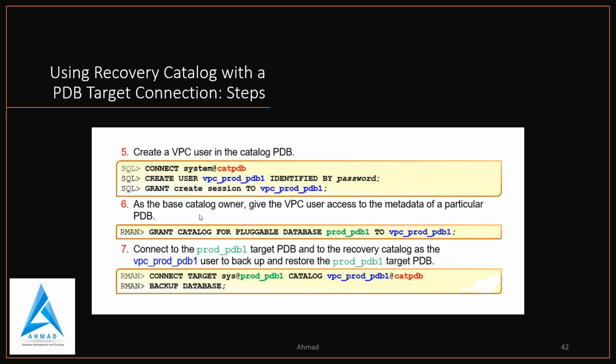Then the base catalog owner gives the VPC user access to the metadata of a particular PDB. Then at last, connect to the prod PDB1 target PDB through the recovery catalog as this user to back up and restore the prod PDB target PDB. So this is the way you have to do it in 19C.